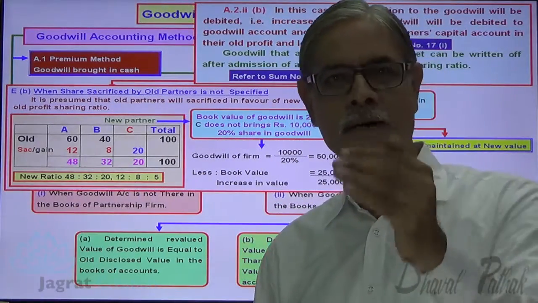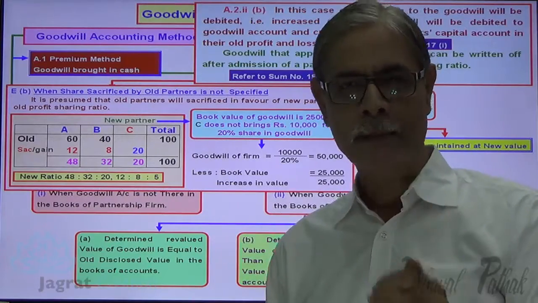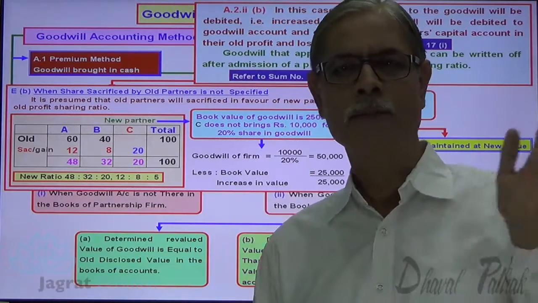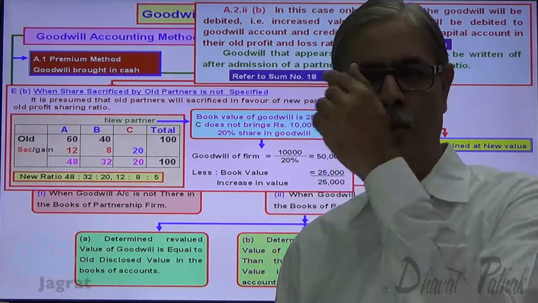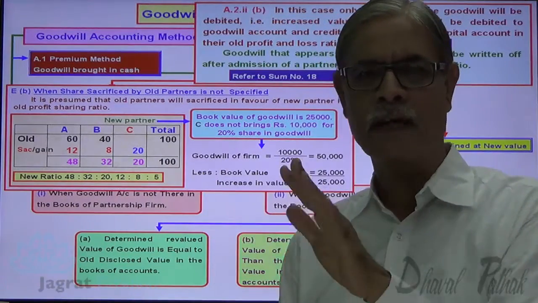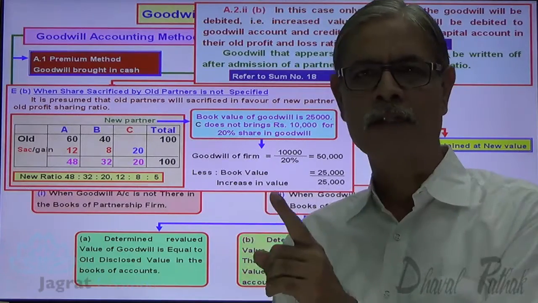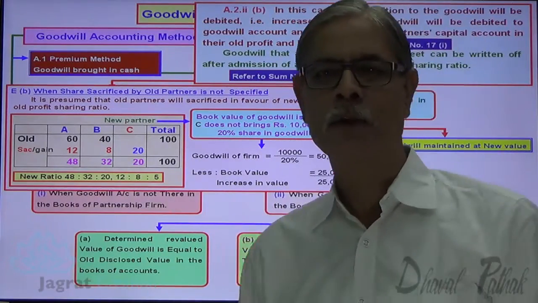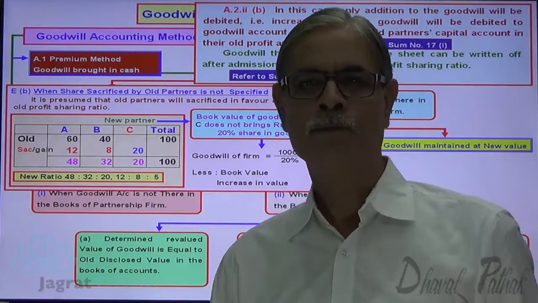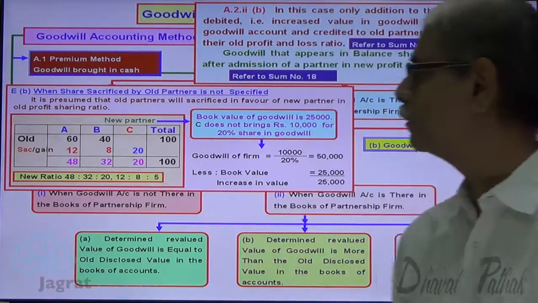Done. Now after that partner is admitted, after admission, if partners decide to write off the total value of goodwill, what's the total value of goodwill? 25,000 old value plus increase 25,000, 50,000. If they want to write off 50,000, they have to write off in the new profit sharing ratio, that is 12:8:5. Now let me consider the next.